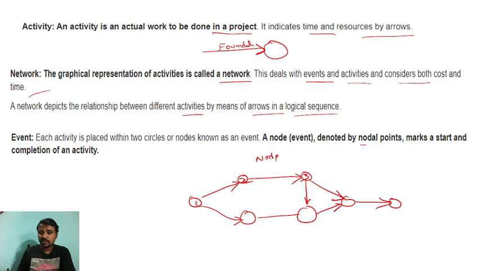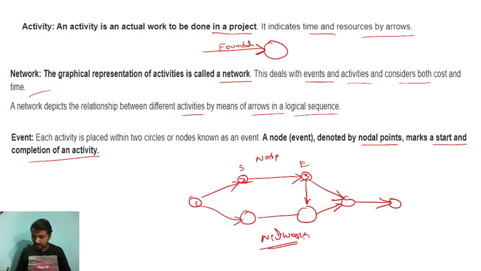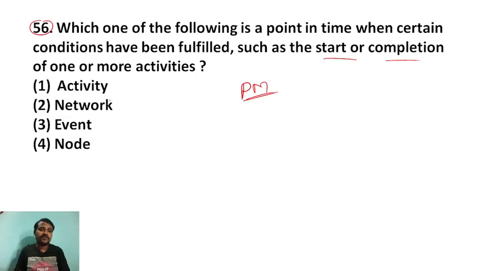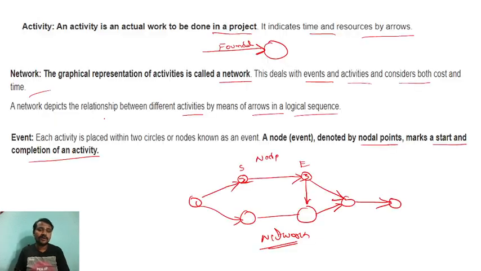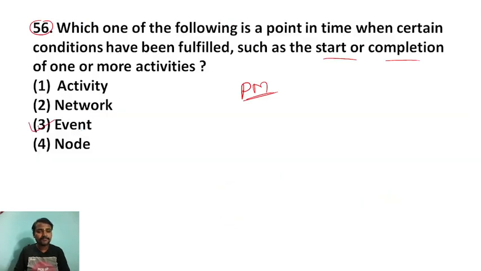It is denoted by the nodal points marking the start and completion of an activity. So there is a starting point and end point of the particular event, and that we call an event. Activity is actual work to be done in a project. This is a network diagram. So the answer for this question is an event.